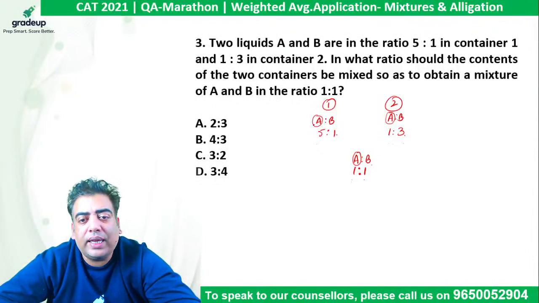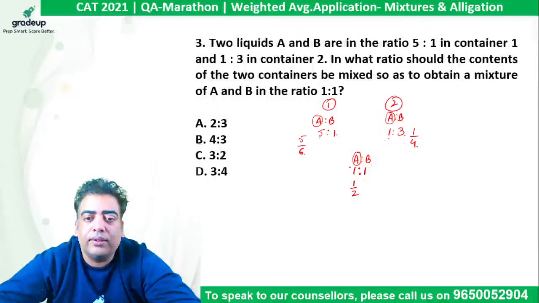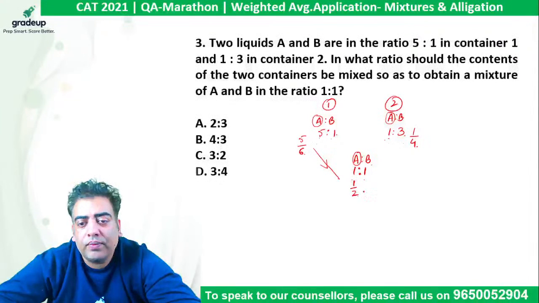Like in this case we can say A is 5 by the sum of the two, 6, of the total value. Here A is 1 upon the sum of the two, which is 1 by 4 of the total value. And here A is 1 by 2 of the total value. So moving on the same logic, the difference of these two will appear here, which is 5 by 6 minus 1 by 2.